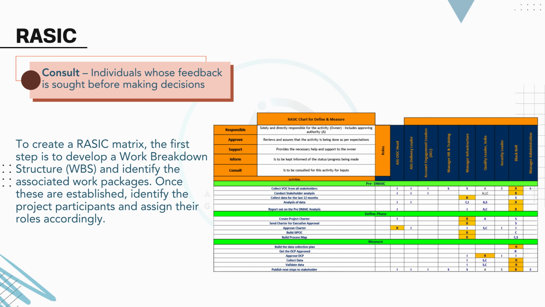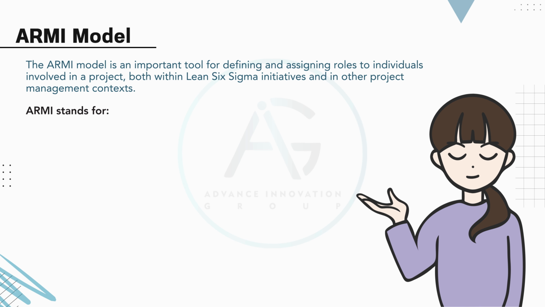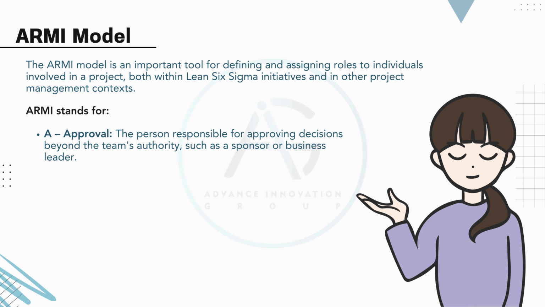In summary, the RASIC matrix is a simple yet effective tool to ensure everyone knows their role in delivering the project. The ARMI model is a valuable tool for clarifying roles in any project, especially in Lean Six Sigma and broader project management efforts. It helps define who is involved, to what extent, and how they contribute. ARMI stands for A. Approval.